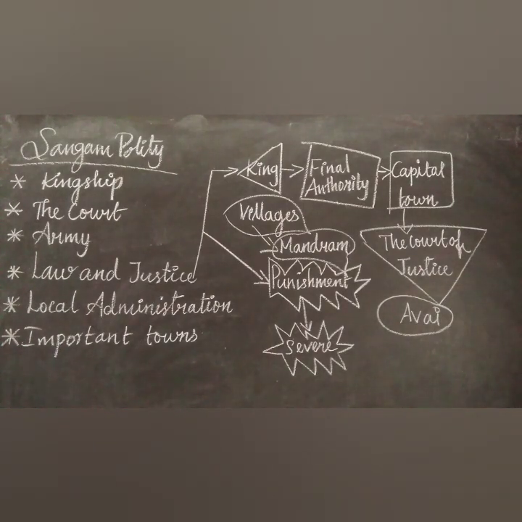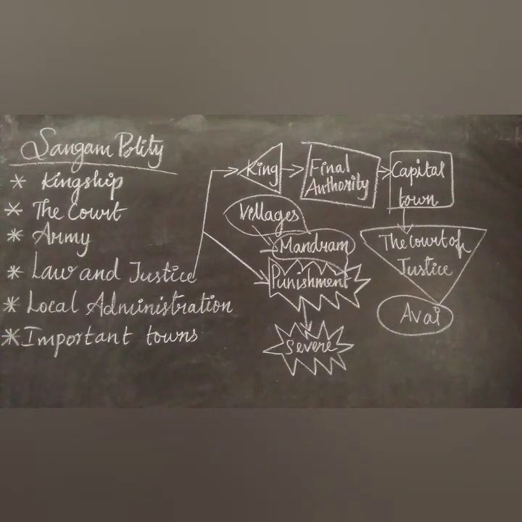Mandram served as the place for dispensing justice, and punishment was always severe.